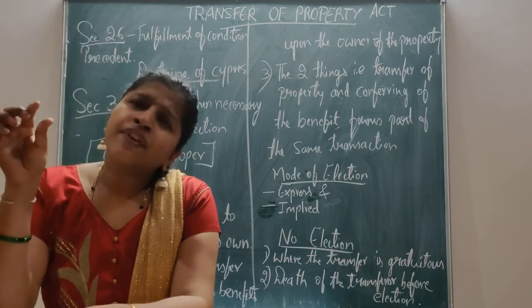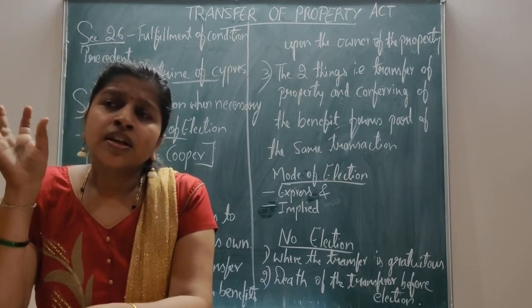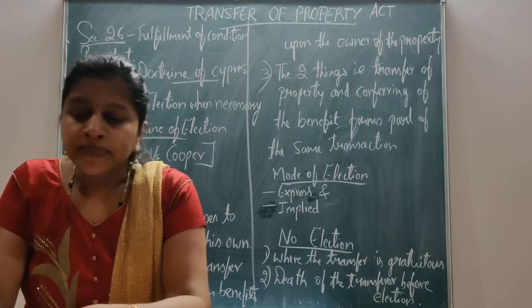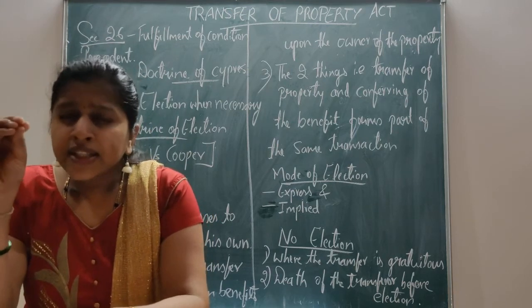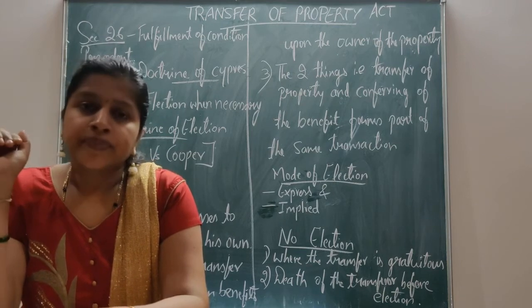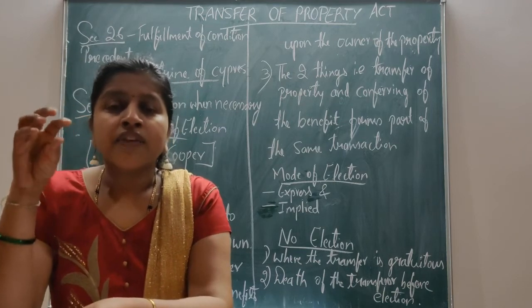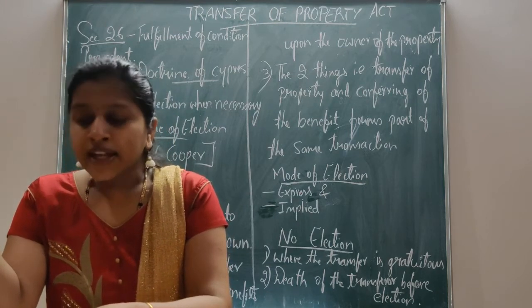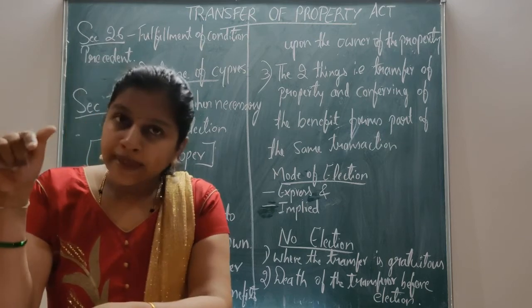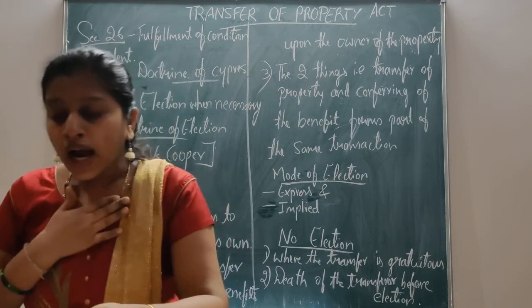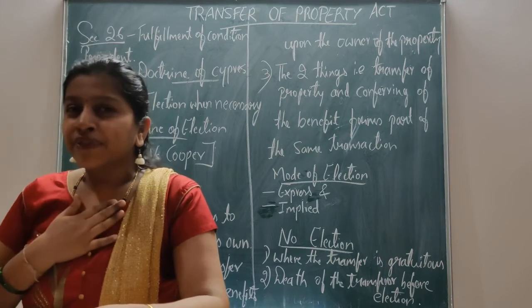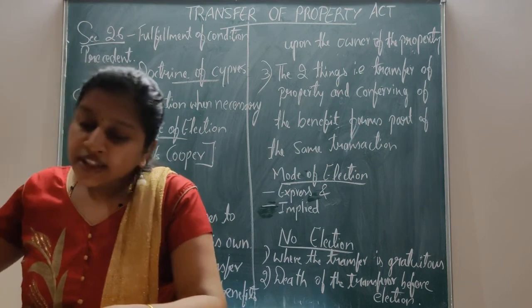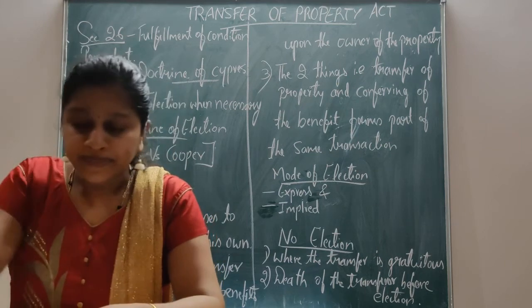I'll give you one example for the doctrine of election. By this illustration, you will clearly understand what the doctrine of election is. Some amount is gifted to A, and in lieu of it, A is required to transfer his house to B. I am going to gift some amount to A, and in lieu of it, A is required to transfer his house to B.